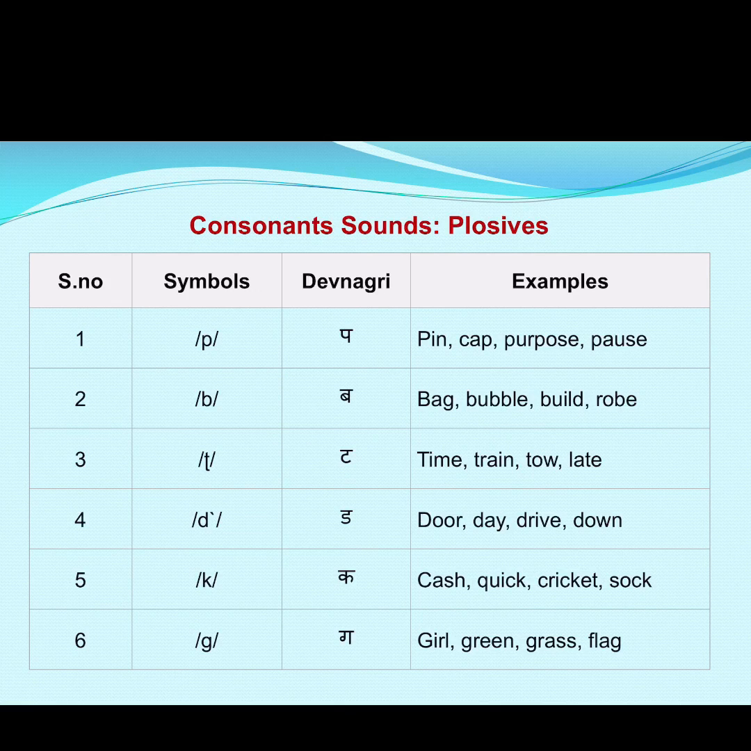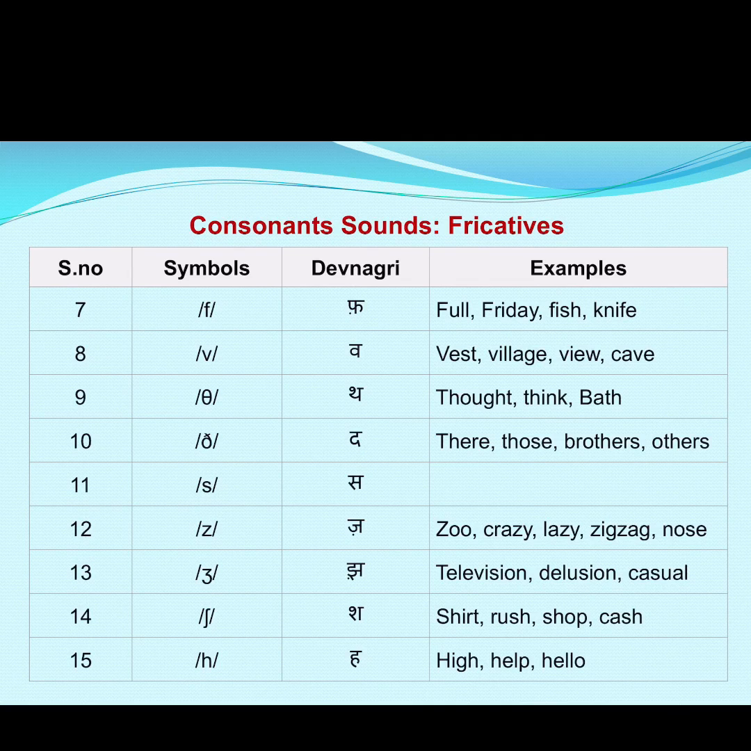Let us move to another slide. These consonant sounds, as you can see from the title here, are 9 sounds, and these are known as fricatives or fricative sounds. For example, the 7th one is f. This is the symbol f. For example, in full, Friday, fish, knife.